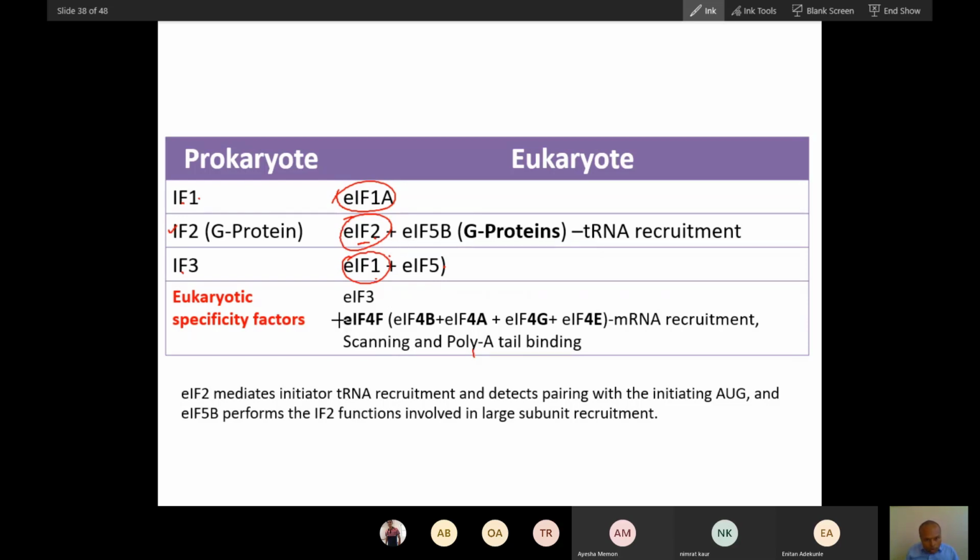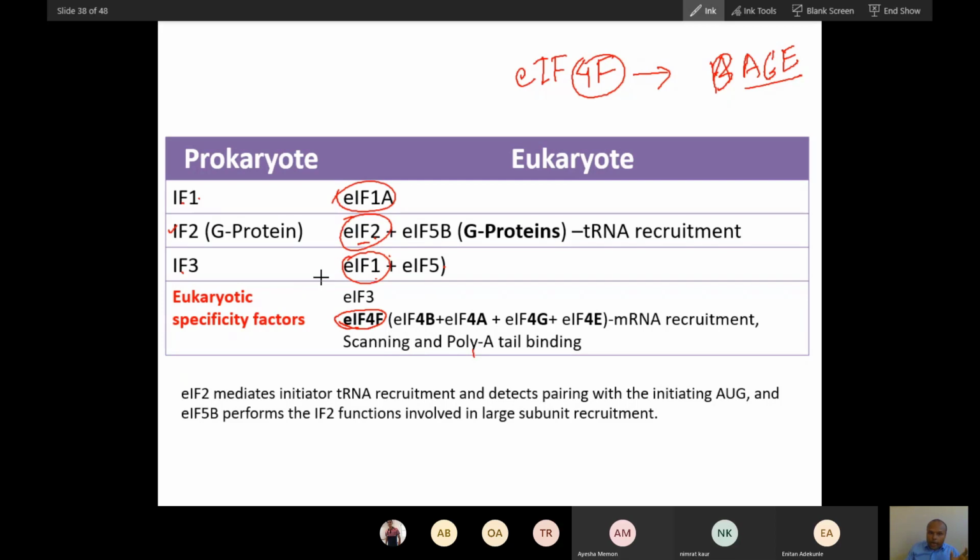And this is a very important type of factor that will bind the cap and tail part, because eukaryotic mRNA has a cap and tail, and that is why eukaryotic initiation factor 4F will bind. It is a multi-subunit protein. It has many subunits. You can see A, G, E. You can remember these subunits as BAGE, like a bag, and E. So these four protein subunits are present here.